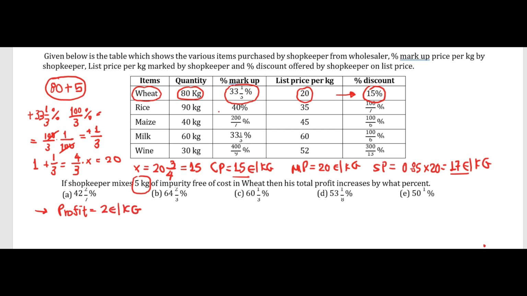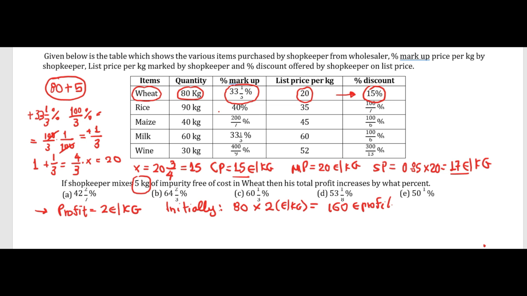So initially he sold all the 80 kilograms, and the initial profit was 80 kilograms times 2 euro per kilogram. It was 160 euros profit. Now what's happening if he mixes the impurities with the 80 kilos?